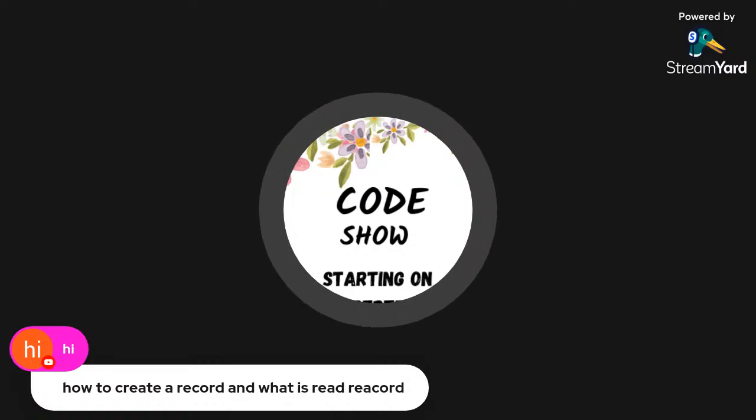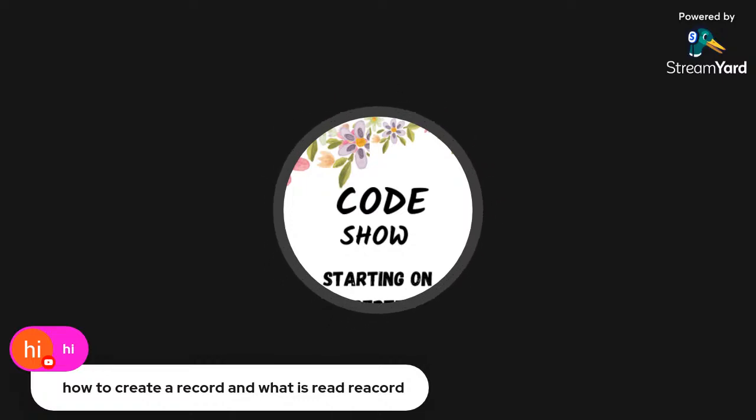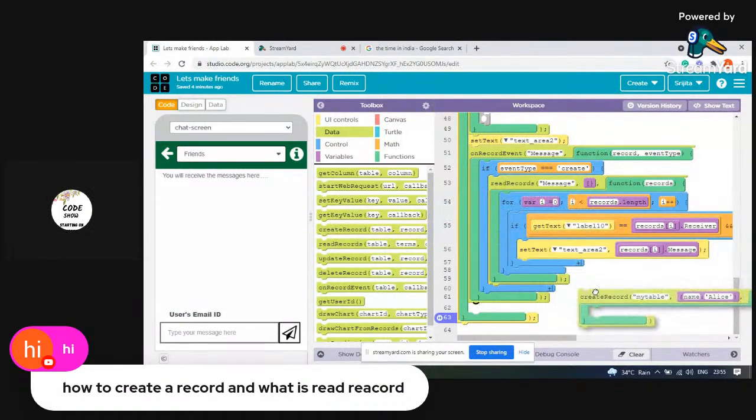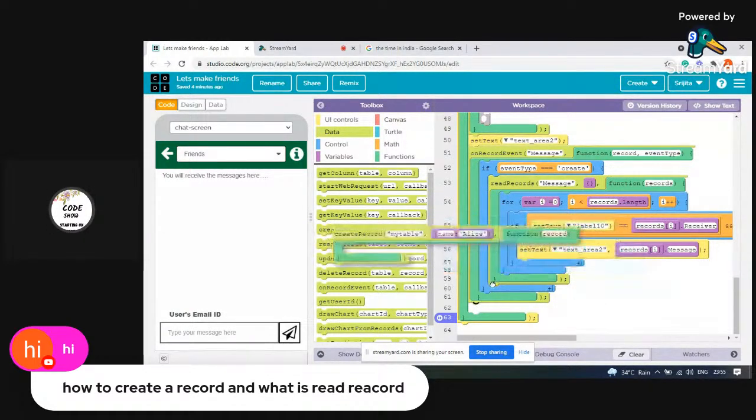How to create a record. See, creating a record in code.org, in App Lab, is very simple. How to do that? There is a block. I'll show you by screen sharing. There is a block called create records. Just now I have shown, there is a block called create records. You can find it in data. If you just take this create records block and stick it over here.